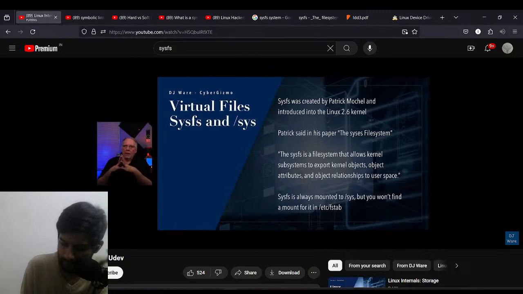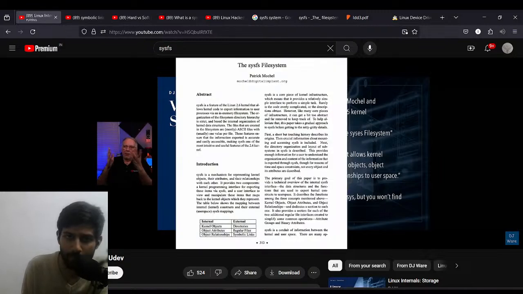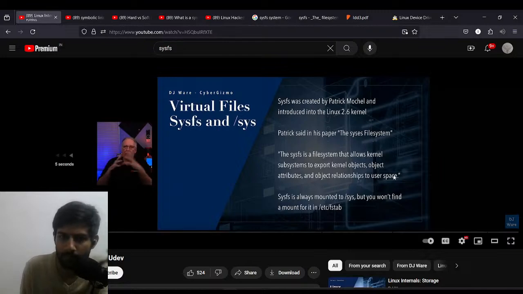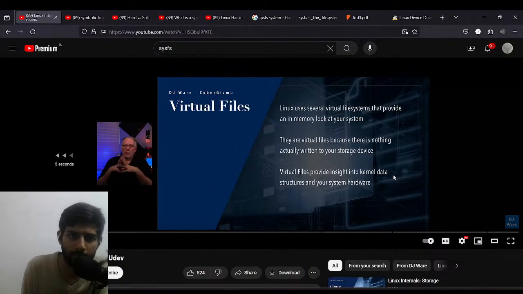So sysfs was created by Patrick Mochel, and it was introduced into the Linux 2.6 kernel. Patrick has a paper that he wrote years ago called The sysfs File System. This is his words: the sysfs file system is a file system that allows kernel subsystems to report kernel objects, object attributes, and object relationships to user space.